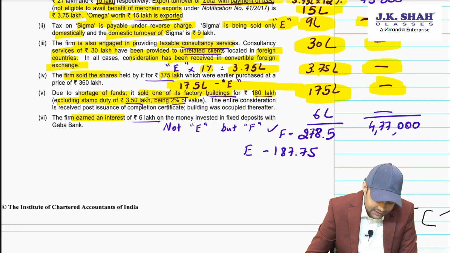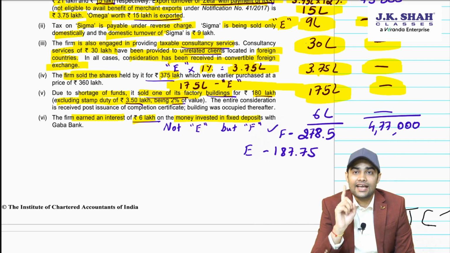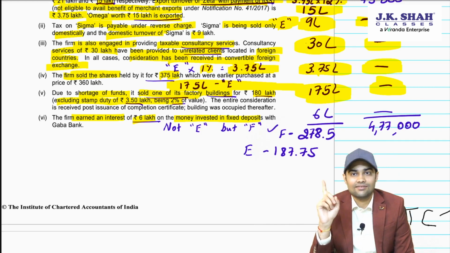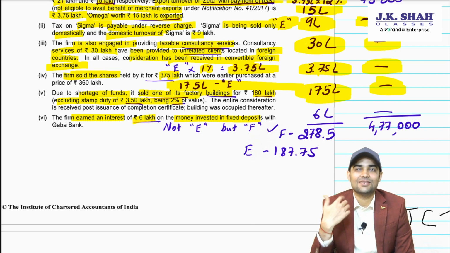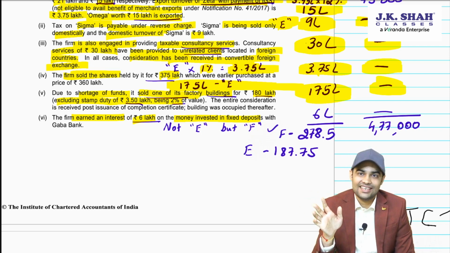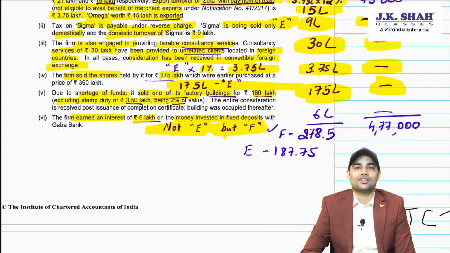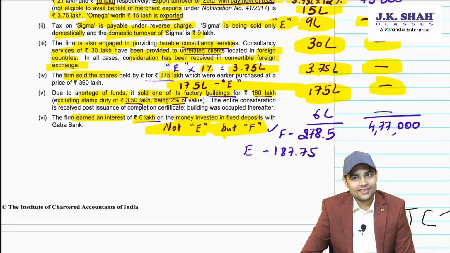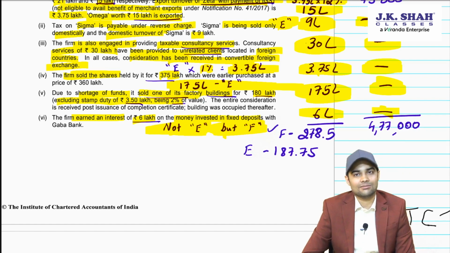Then, firm earned interest of 6 lakh on money invested in fixed deposit. Remember, interest earned, except interest earned by banks and financial institutions, will not form part of E. So, interest earned by anyone will not form part of E. Though it is an exempt supply, but it will not form part of E. But will it form part of F? Yes, for examination, you have to take the stand that it will form part of total turnover, that is F. Now, on this 6 lakh interest, will GST be applicable? No, it is an exempt supply.